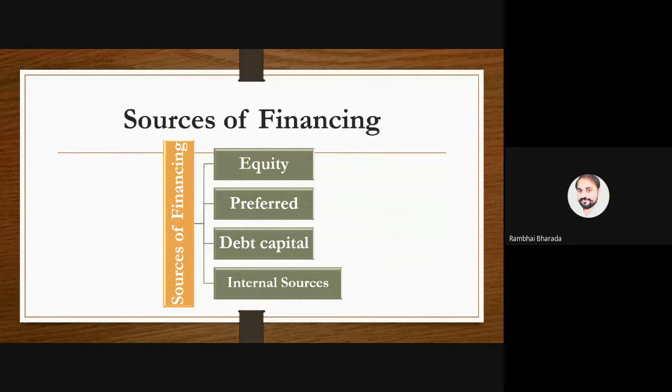We have already discussed this part in the initial sessions. Suppose I want to start my business in Rajkot city. I need money, I need capital, I need finance. I have many options to get that money.